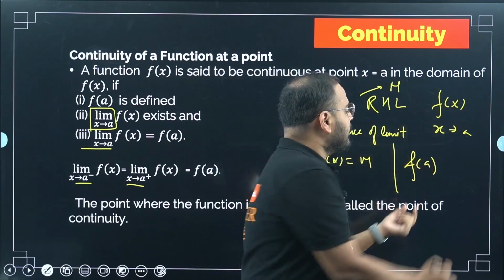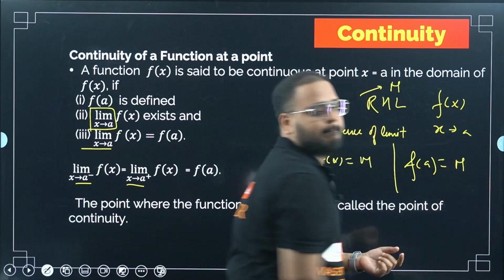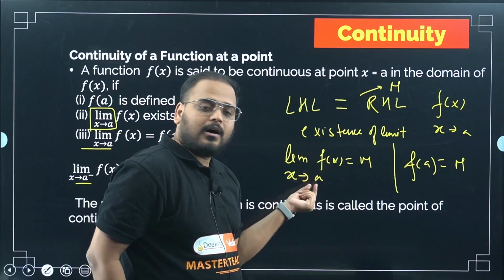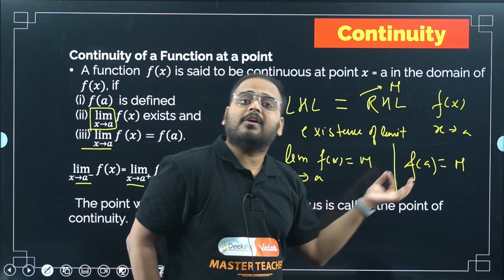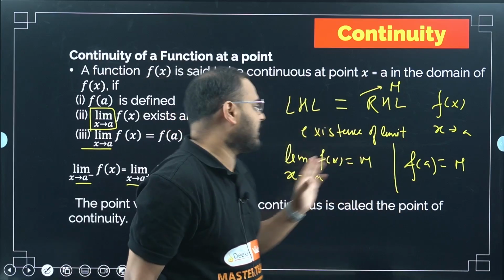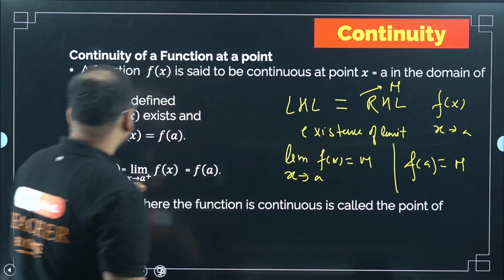X equals a. This also equals f(a). So if I have to simplify this, if the limit of the function at that particular arbitrary value becomes equal to the function value at that same value a, then I can say that the function is continuous at a. Okay, I'll repeat. Please check here.